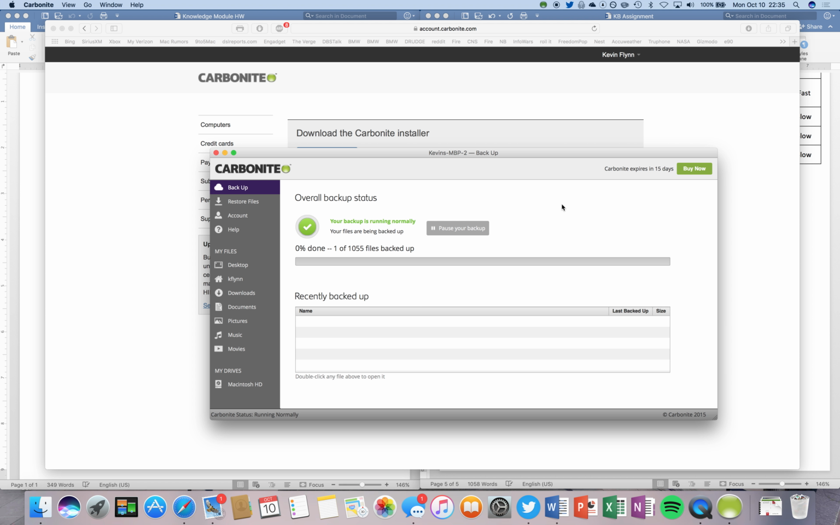You will now be presented with a status screen showing the status of your backup. This may take some time depending on your internet connection.